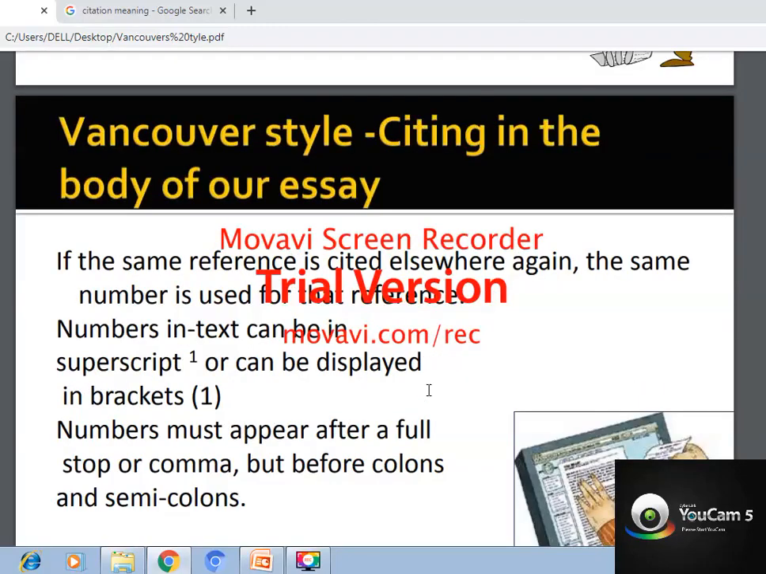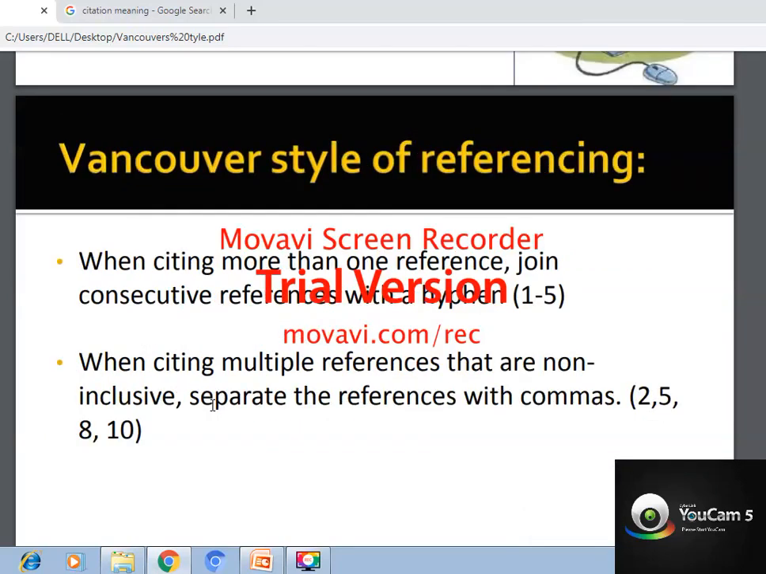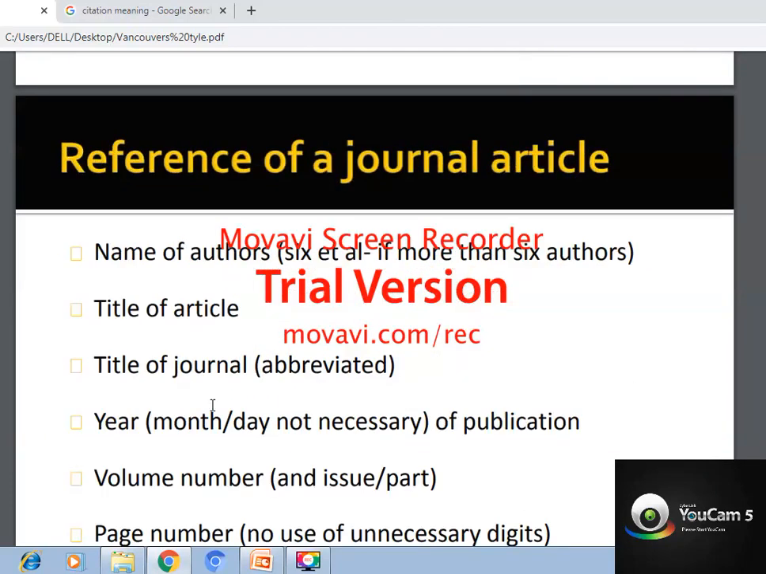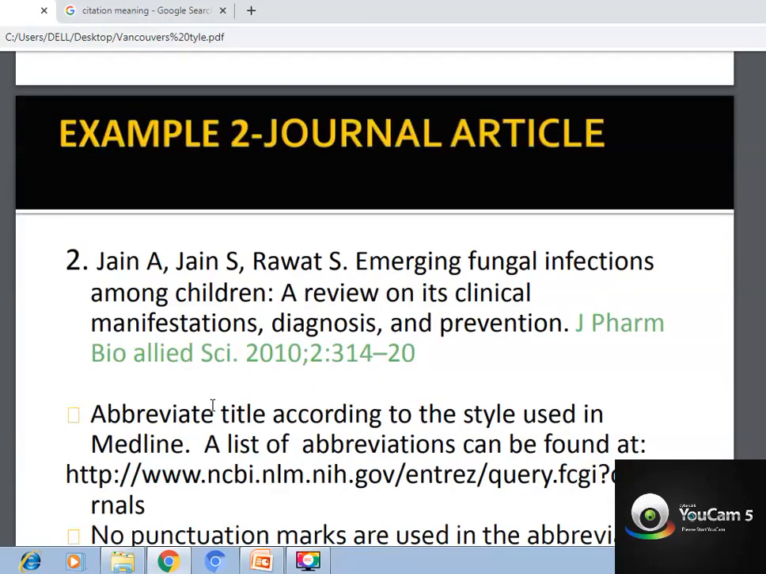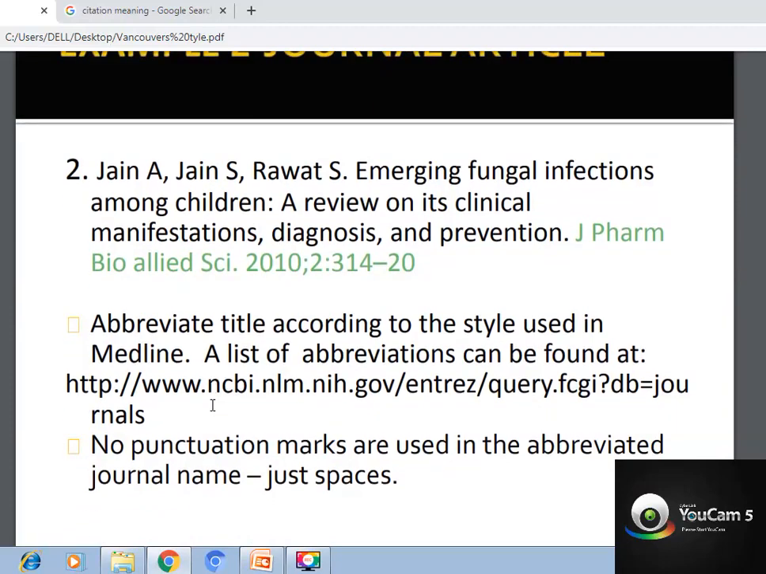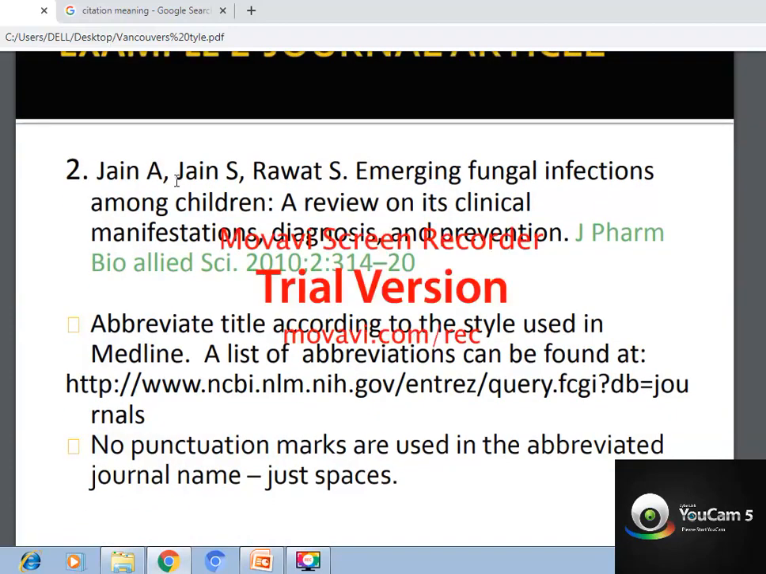So you can mention the numbers like this, and these numbers should connect to the references given in the bibliography or the reference list. Clear? So this is an example of a journal article, how they have written it, like Jane A, Jane is Ravadhyas. This is 3 people, so you can write. If it is more than 6, then you have to write 6 et al.